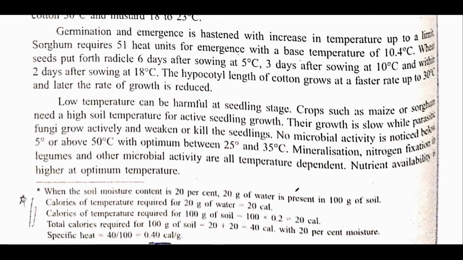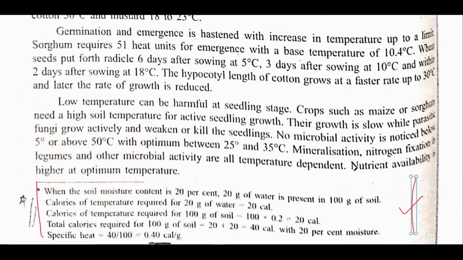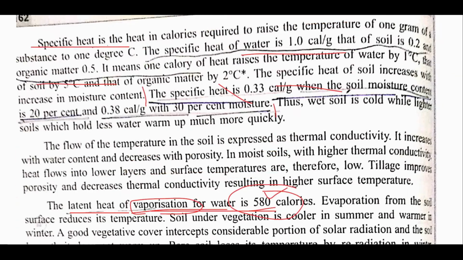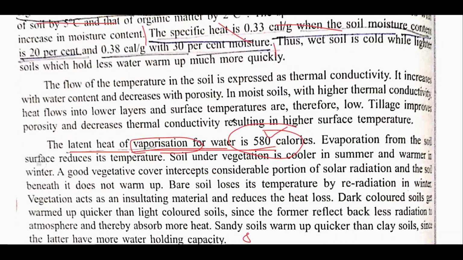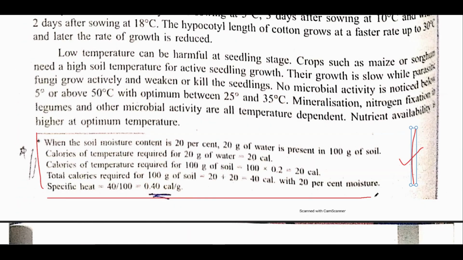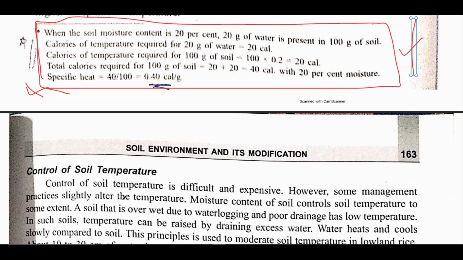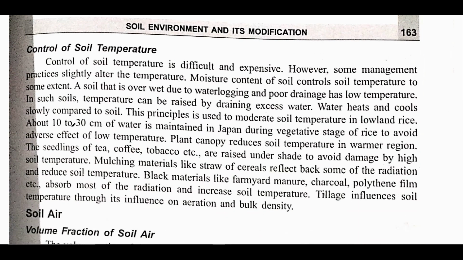After that, this is the explanation that has been given of this data, that the specific heat is 0.33 calorie at soil moisture content so and so, and this would be 0.38. This has been explained over here, but if you do it yourself, you'll come to know that there is a flaw in this, means it's not correct. We'll discuss this in the numerical part. We'll have a separate video for numericals.